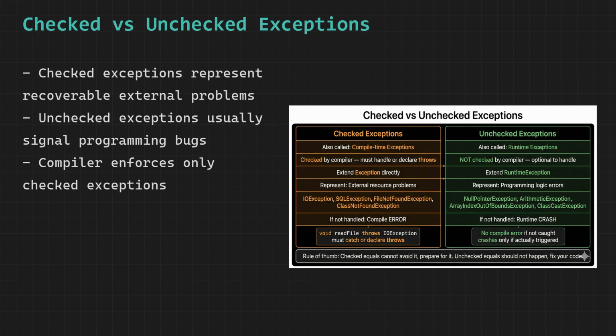This is one of the most important distinctions in Java exception handling, and understanding it clearly will save you enormous confusion. Checked exceptions represent situations where something outside your program's control might go wrong, and you can reasonably prepare for it. When you read a file, the file might not exist. That is not a programming mistake, files get deleted. When you connect to a database, the server might be down, not your fault, servers go offline. These are real-world external failures you should plan for.